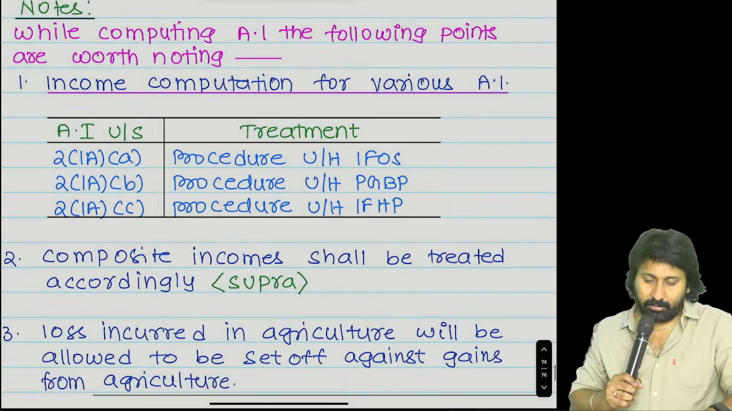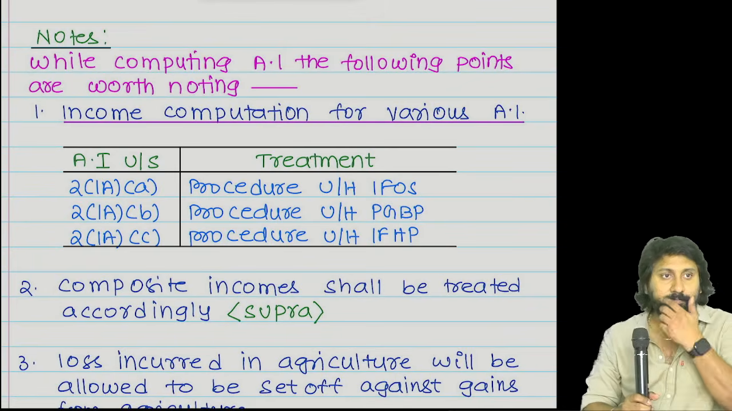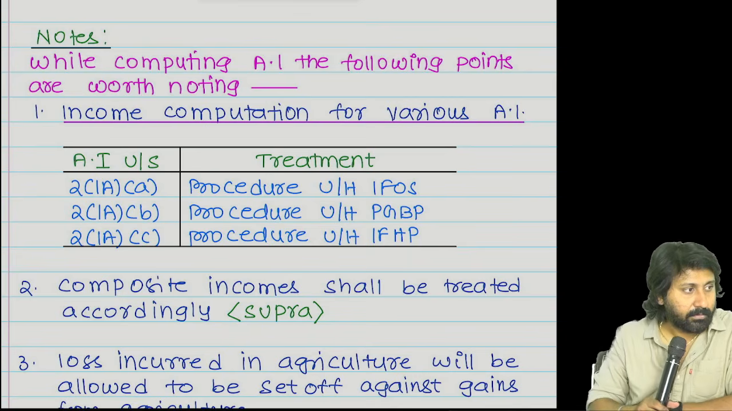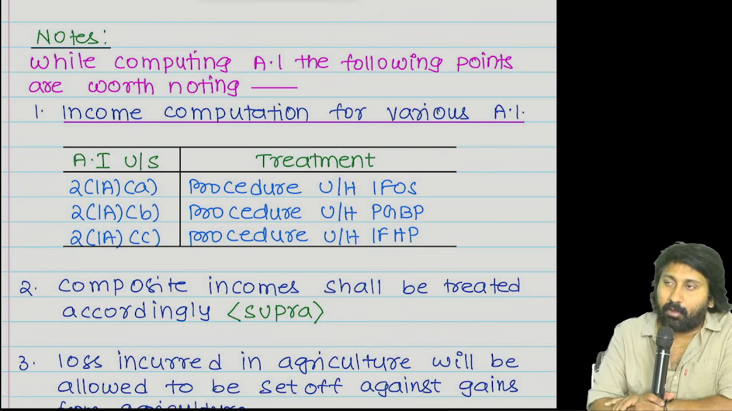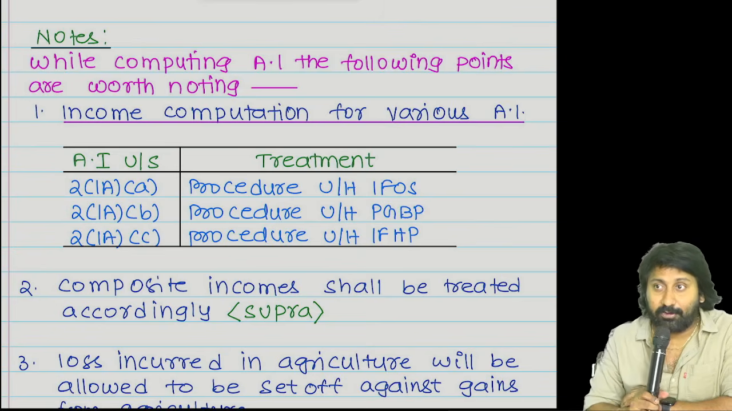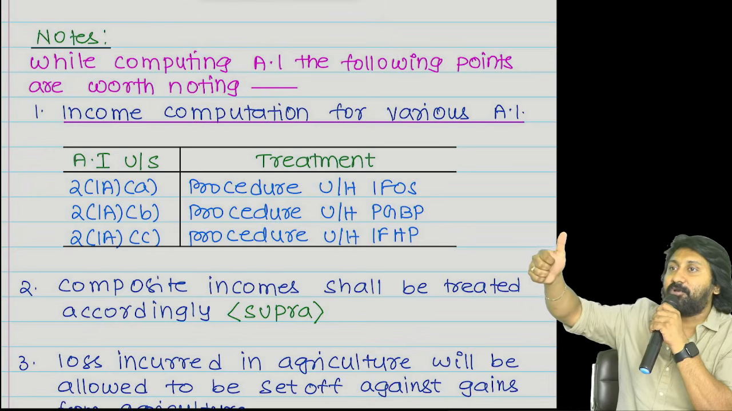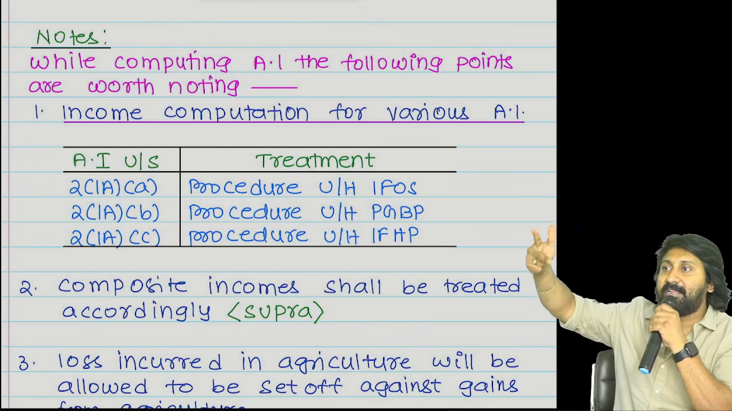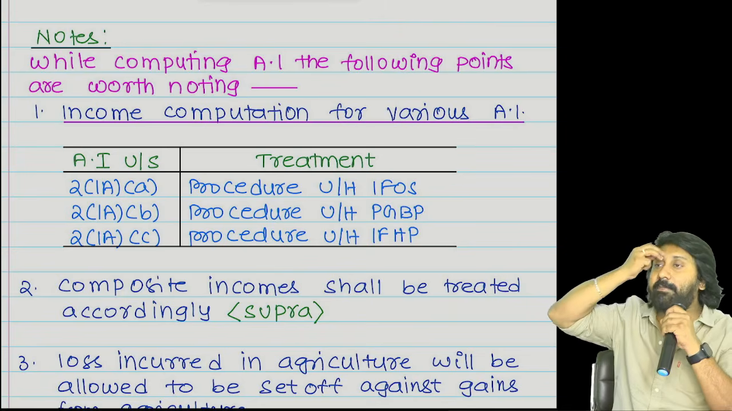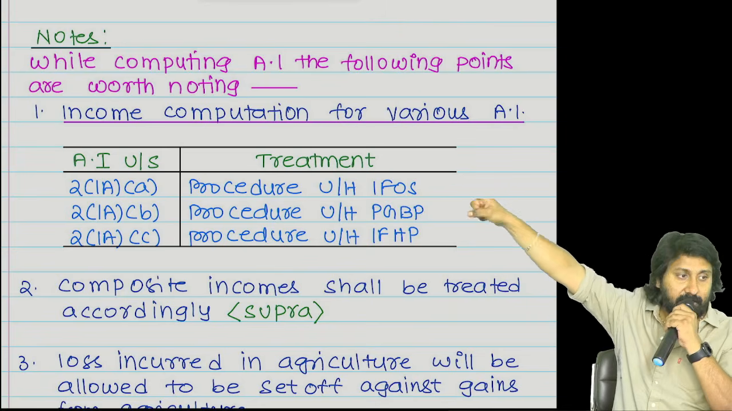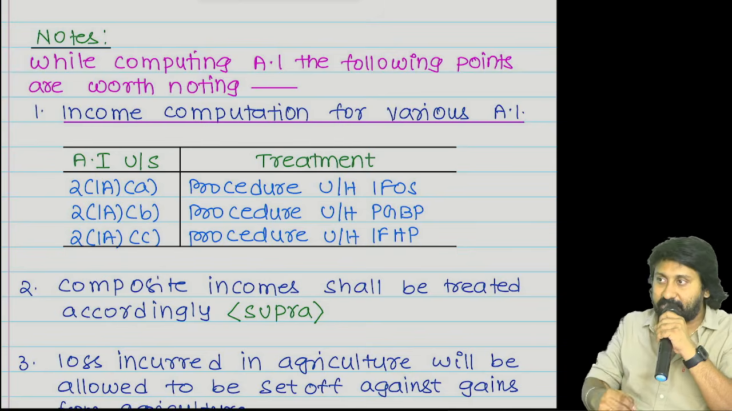Read the pink color content. From there you start. How it should be computed? 2-1A. You know what 2-1A means? You only read: income, rental revenue derived from land situated in India, used for agricultural purposes. Okay? That will be actually taxed under which head? That's why procedure under head IFOS, other sources.